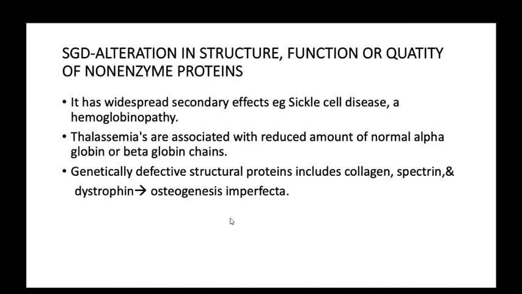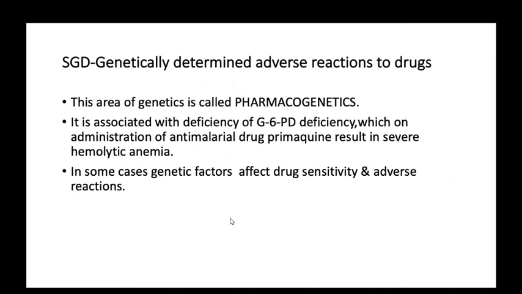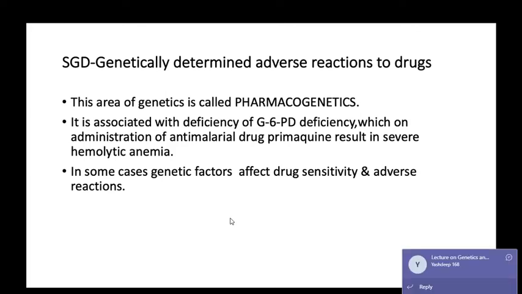Sometimes when you come in your clinical posting, you will hear in the ward about a patient who is having some drug reaction. A drug is given to this patient at night, and the patient develops rashes, angioedema, and emergency conditions start. You will hear about conditions like that. So there is an area of genetics called pharmacogenetics, which deals with adverse reactions to drugs.